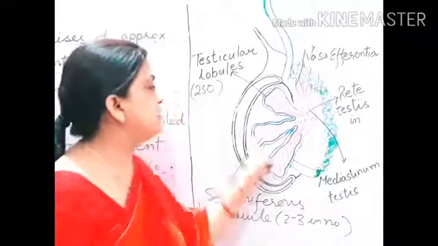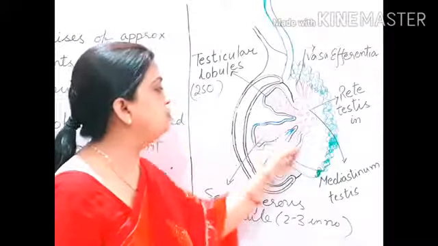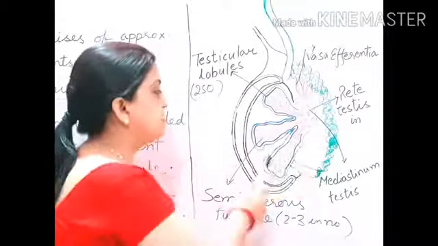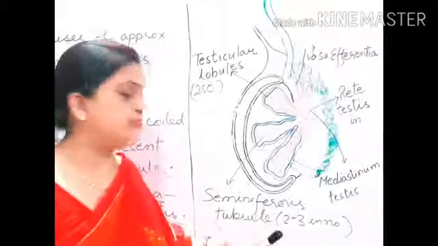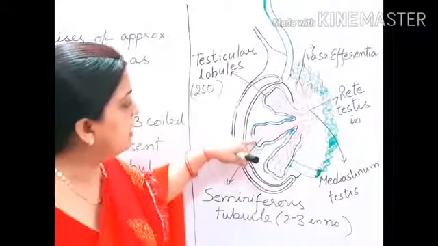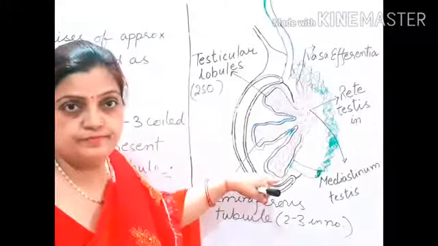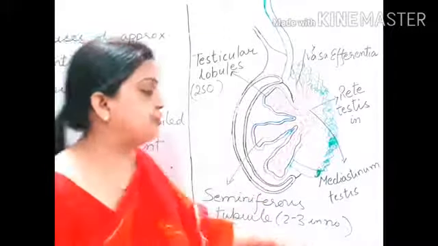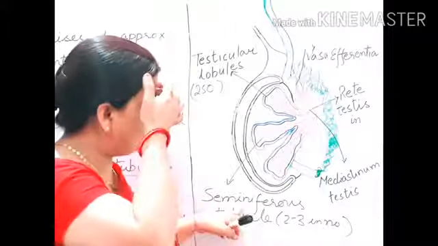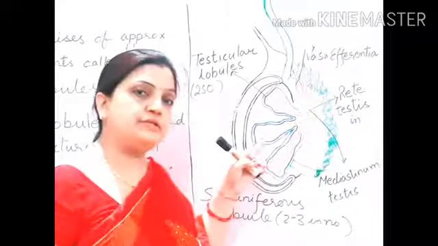Now you can see with red color I have drawn a highly coiled tube-like structure. These coiled tube-like structures in red color are seminiferous tubules. I have drawn 3: 1, 2 and 3. 3 seminiferous tubules have been shown in each lobule. So 2 to 3 in number seminiferous tubules are present here, and these seminiferous tubules are responsible for the production